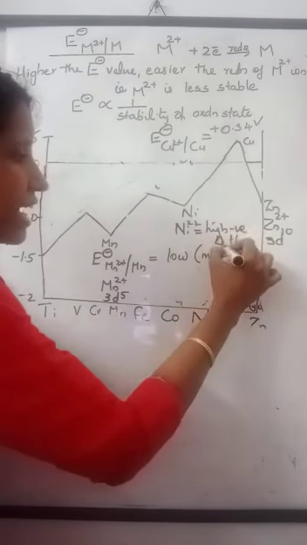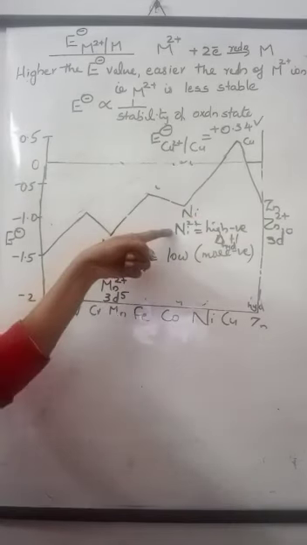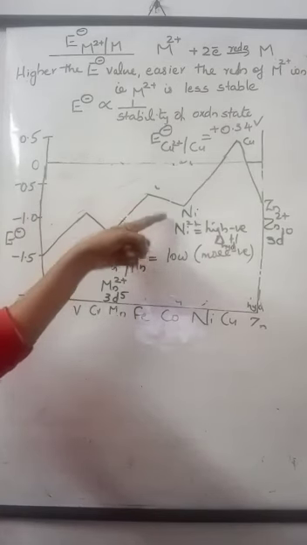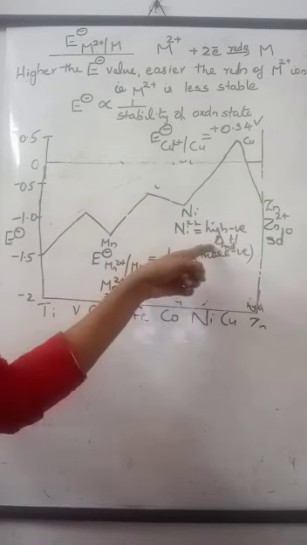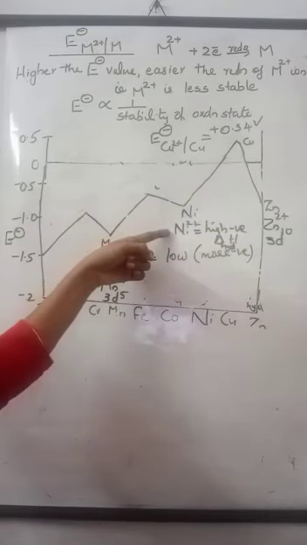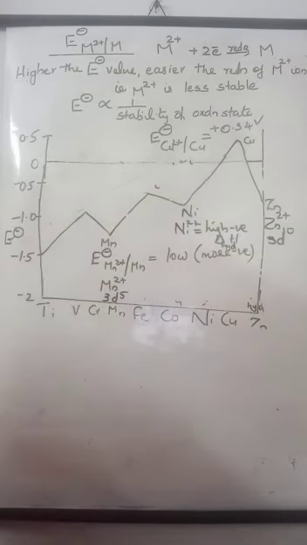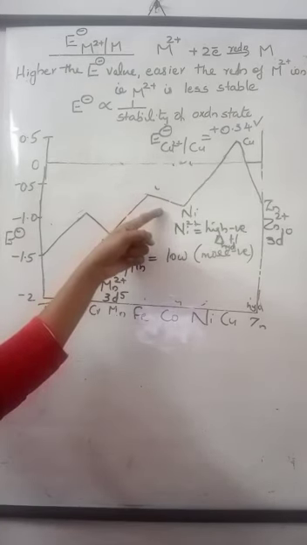We studied hydration enthalpy: if it is largely negative, that would stabilize an oxidation state. So the extra stability of nickel 2+ ion is due to its large negative hydration enthalpy. Nickel 2+ is highly stable, so it has less tendency to undergo reduction. Its E0 value is more negative, lower than expected.